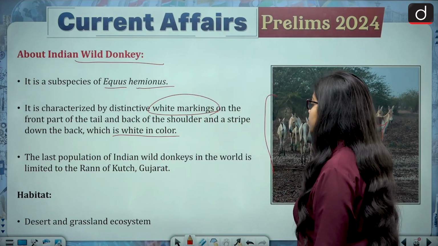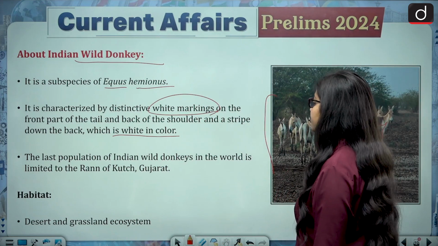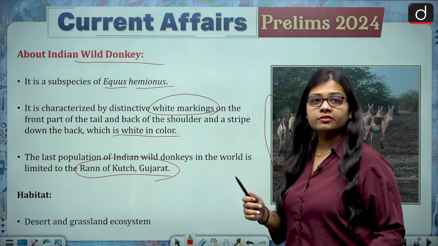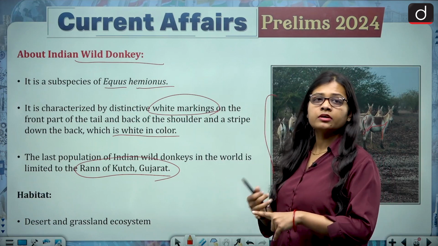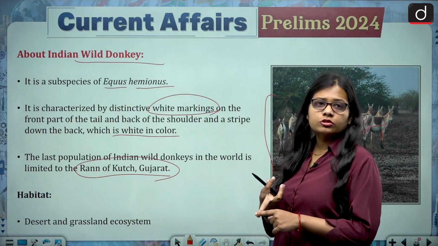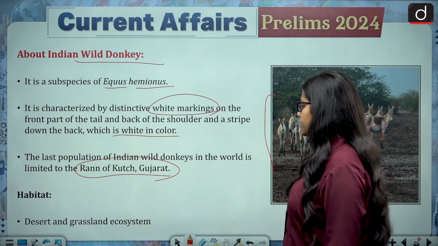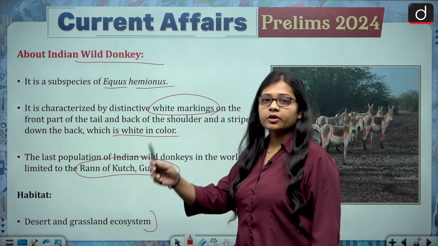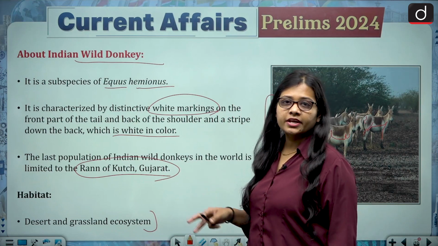The last population of Indian wild donkeys in the world is limited to the Rann of Kutch, Gujarat. So Asiatic lions are in Gujarat, the wild ass is in Gujarat, and the wild donkey is also about Gujarat. Now about the habitat: desert and grassland ecosystem, because the area is semi-arid in nature.